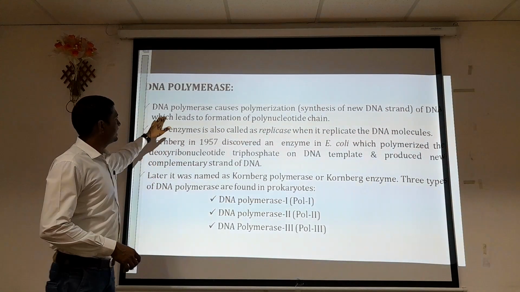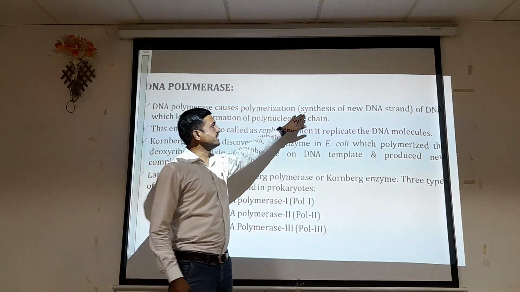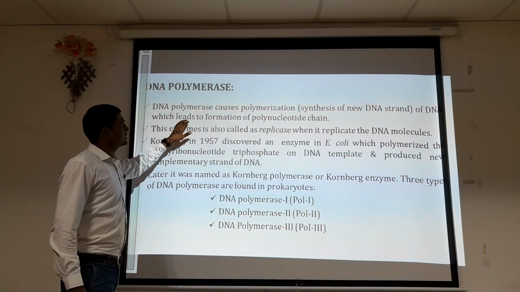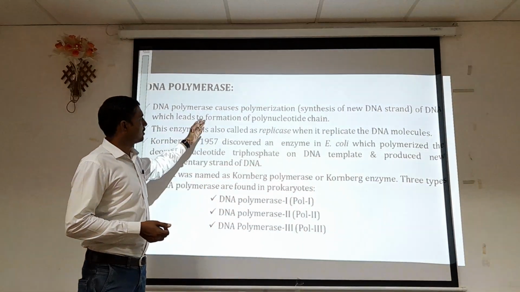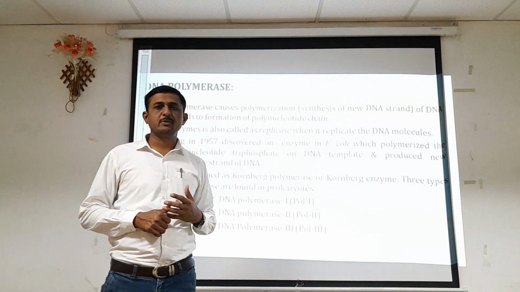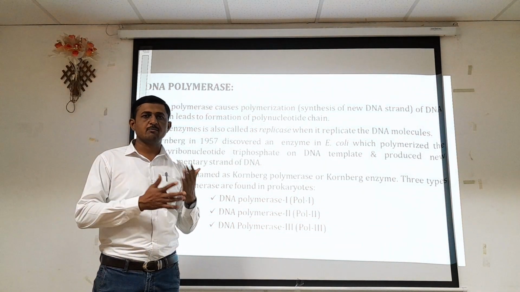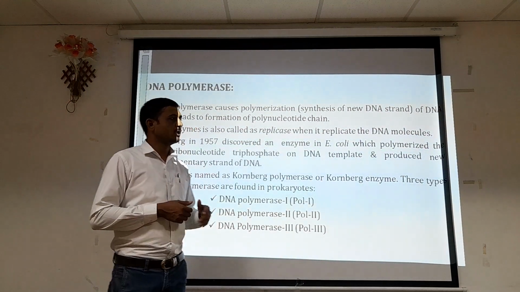DNA polymerase causes polymerization, that is, the synthesis of a new DNA strand, which leads to the formation of polynucleotide chains. We have already discussed the molecular structure, properties and basic composition of DNA. It is made up of nitrogenous bases, sugar and phosphoric acid.